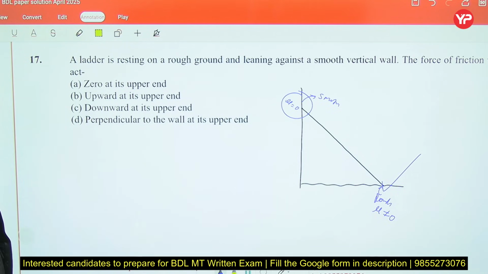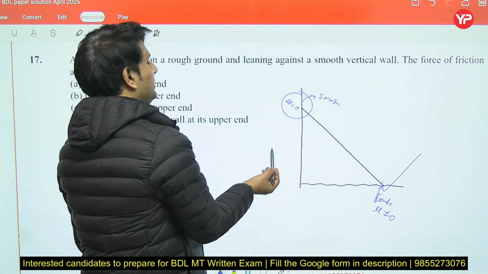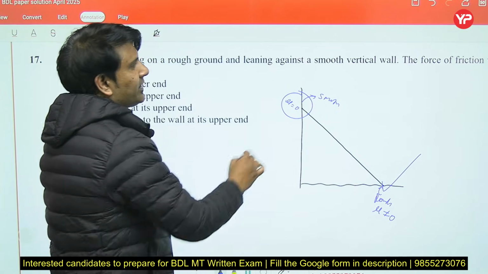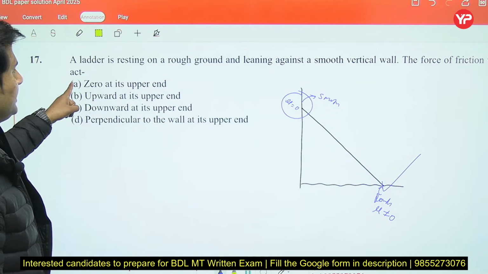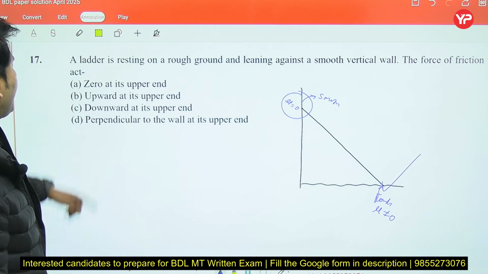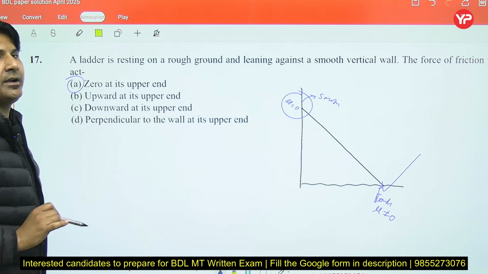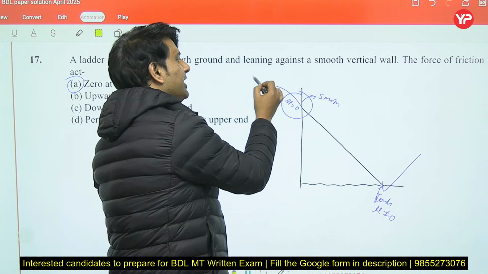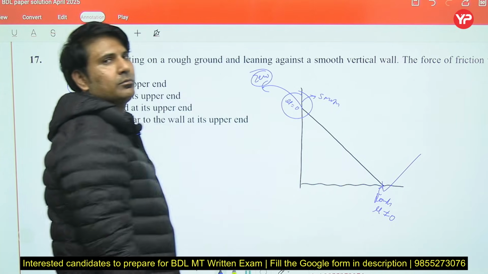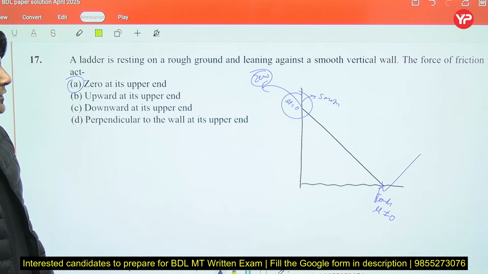So a ladder is resting on rough ground, the surface is rough, leaning against a smooth vertical wall. The force of friction will act 0 at its upper end. तो इस top end पे क्या होगा? It will be completely 0 because there is no friction coefficient.